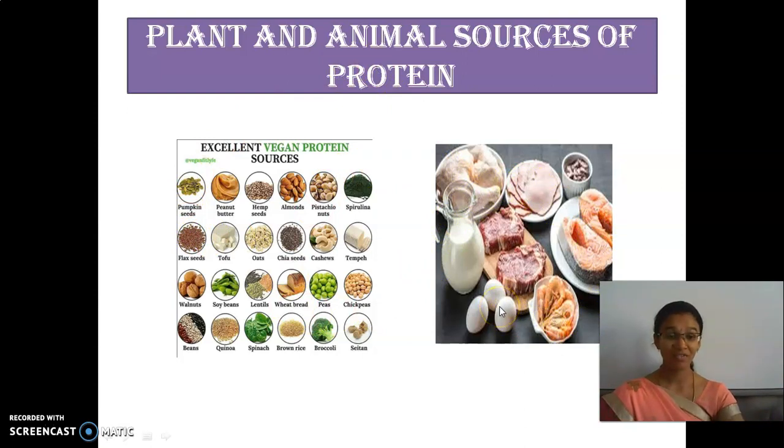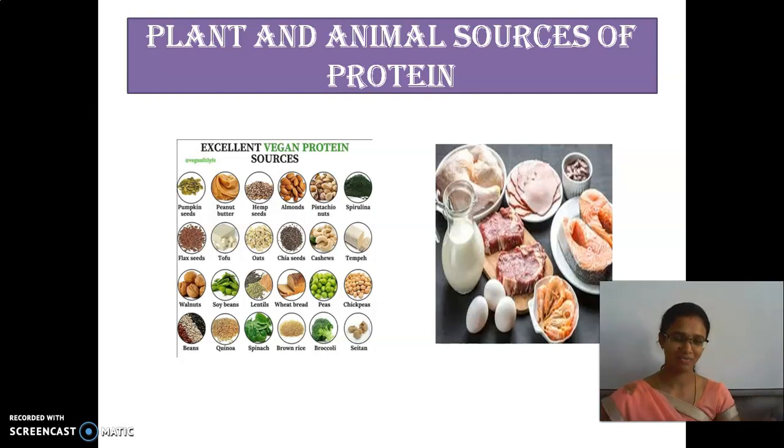One more thing, fish is very much rich in protein content and then omega-3 fat. So continuous consumption of fish leads to reduced risk of heart disease. They may have fewer chances of getting heart diseases. Okay, there are some chances, that's all. So it reduces the risk of getting heart disease. Continuous consumption of fish.